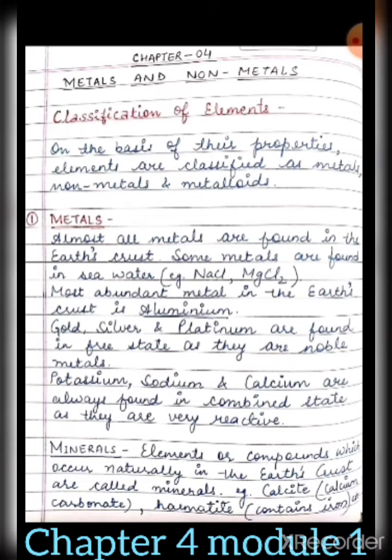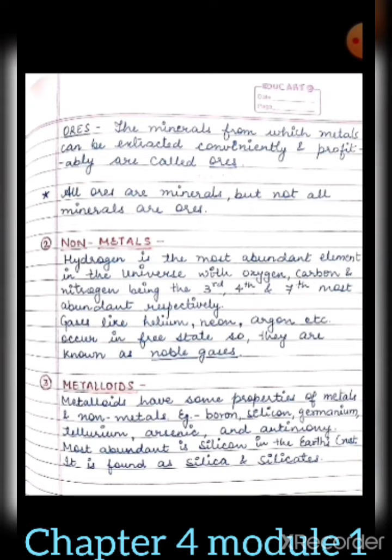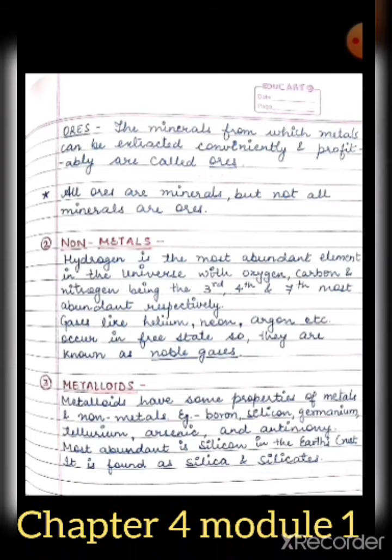Next one is minerals. Elements or compounds which occur naturally in the earth's crust are called minerals. For example, calcite, calcium carbonate, hematite which contains iron, magnetite also contains iron. These types of ores of metals are known as minerals. Now what are ores? Ores are the minerals from which metals can be extracted conveniently and profitably. That means all ores are minerals, but not all minerals are ores.